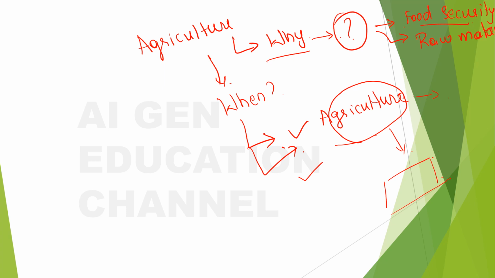And also from agriculture we get raw materials, right? And these raw materials will be used in industries, and with the development of industries we would flourish. It means that our country will see development, right? So for economic development too, we need this concept of agriculture to be learnt. All right, so now we understood why we should learn agriculture.